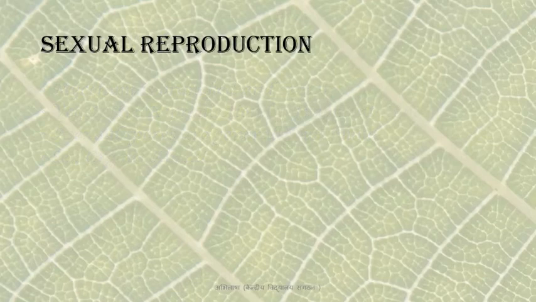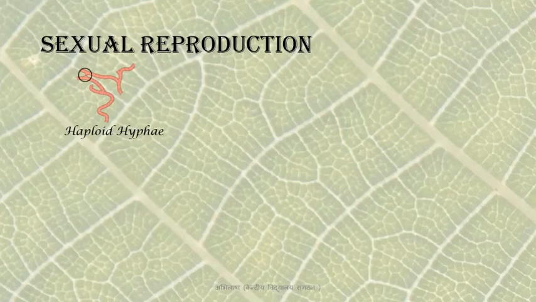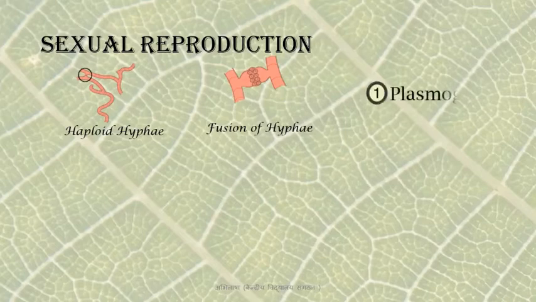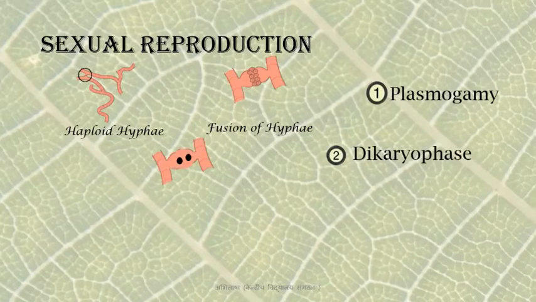You've already studied the stages of sexual reproduction in fungi. Sexual reproduction through plasmogamy is brought about by fusion of two cells of different strains of Basidiomycetes. The resultant structure is a dikaryon. This will ultimately give rise to the basidium.